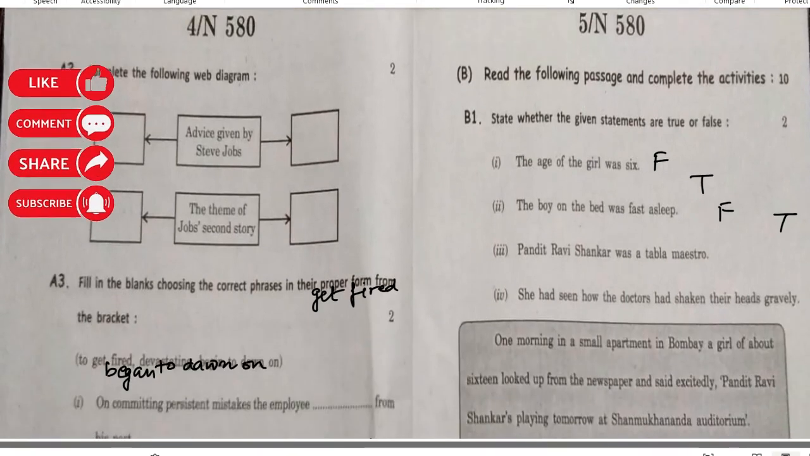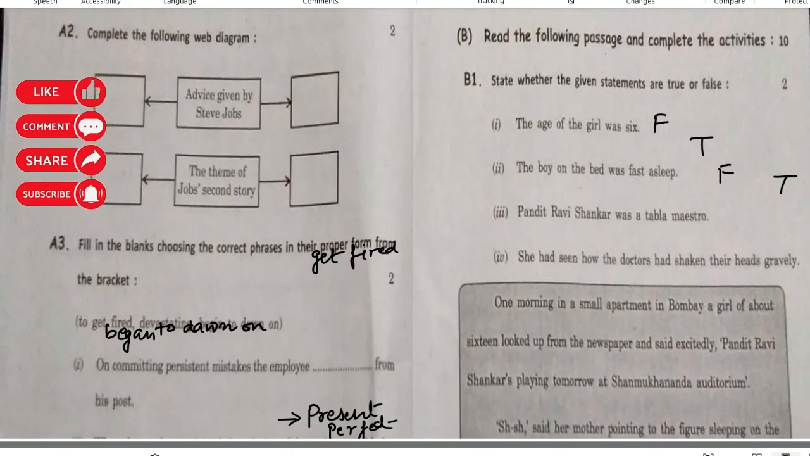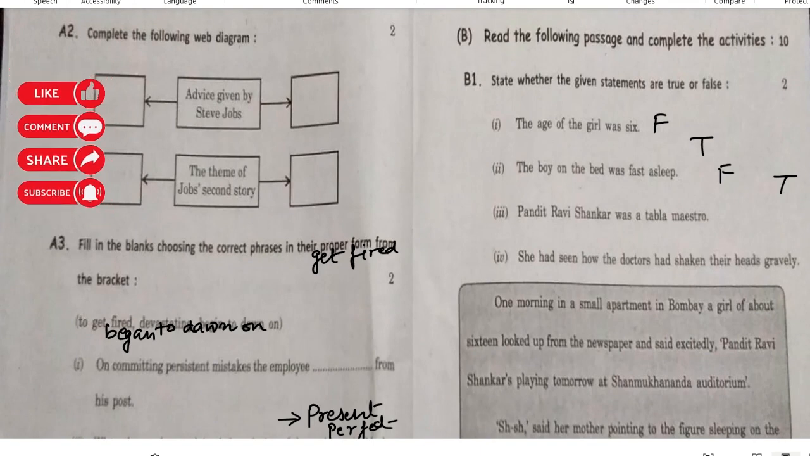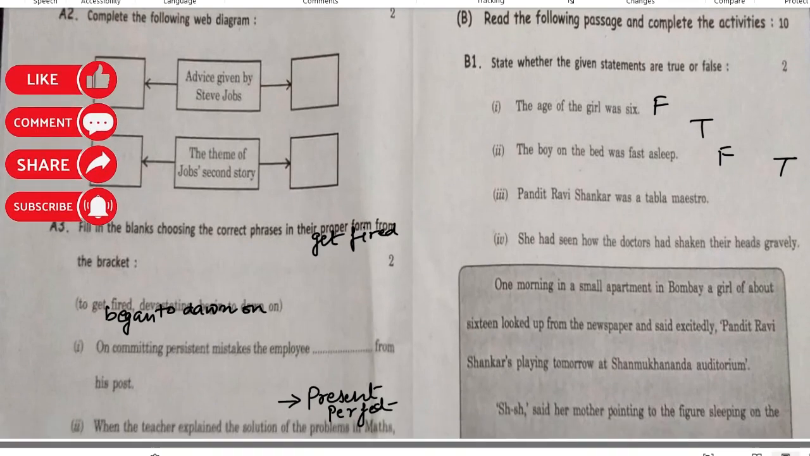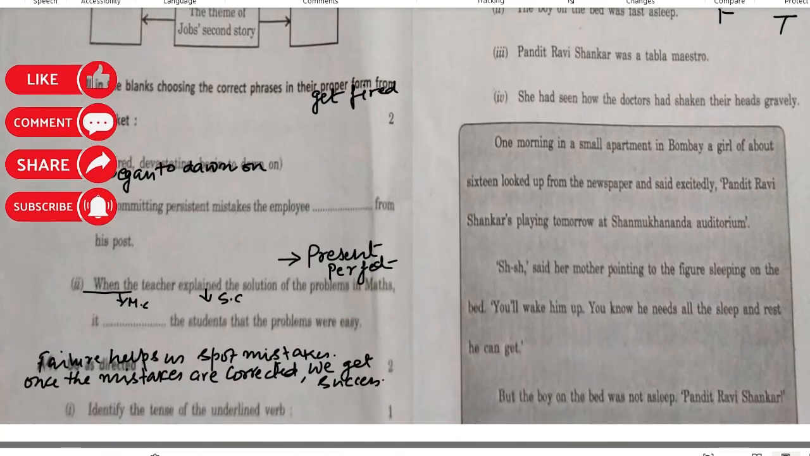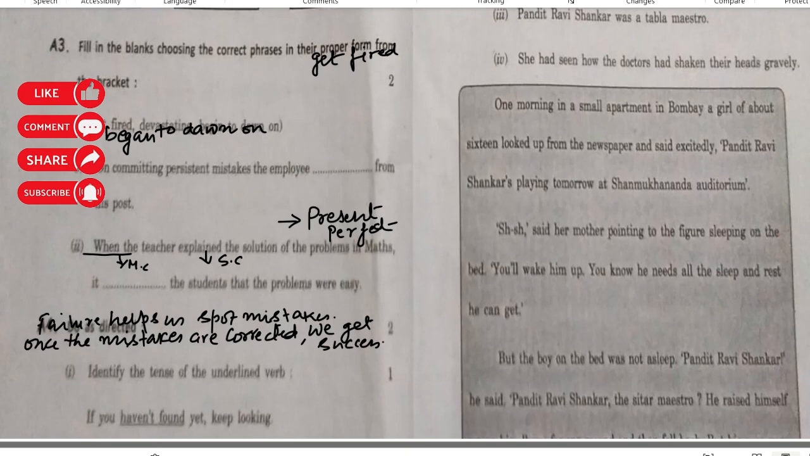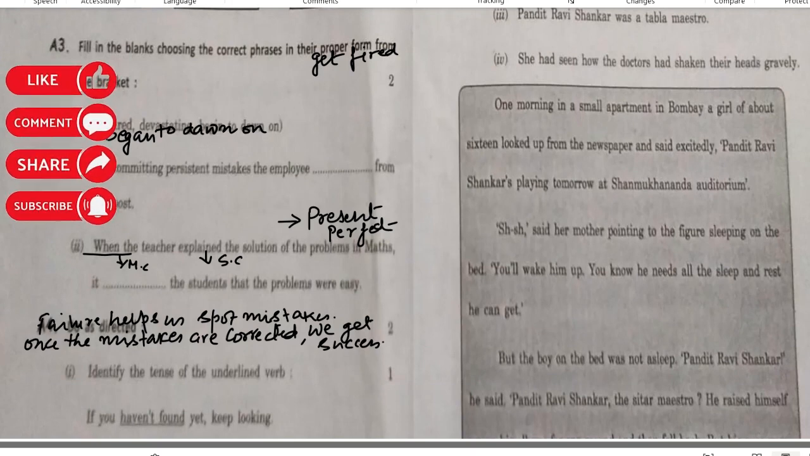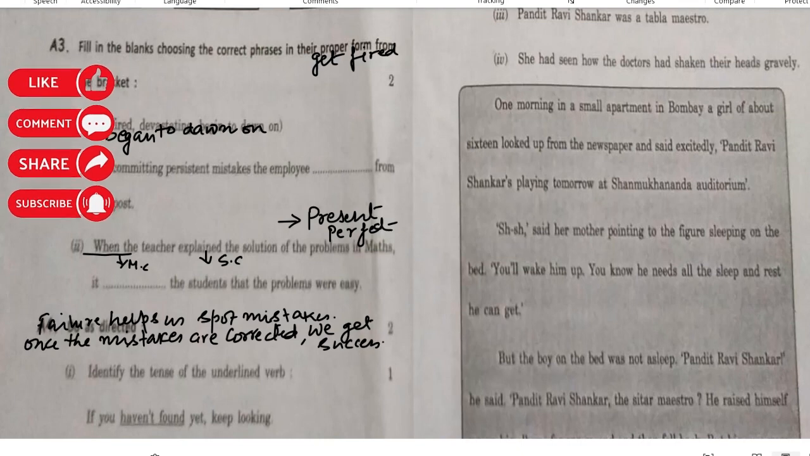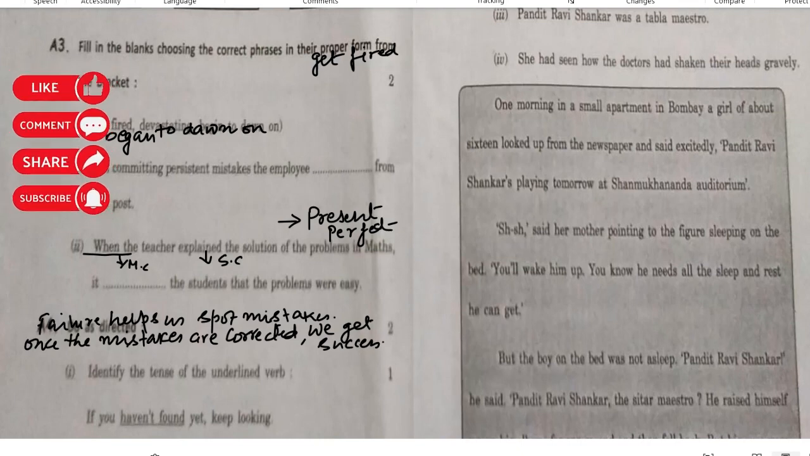This is the continuation of the previous page, and certain questions have been asked, which are quite easy. You can go through that paragraph and you can get it. Now, the third is actually dependent upon the same passage. They have given the words like "get fired" and "began to dawn on". So here also there is a slight displacement of the answers.